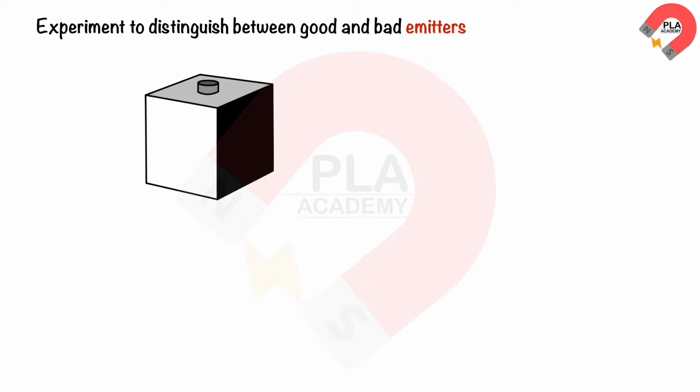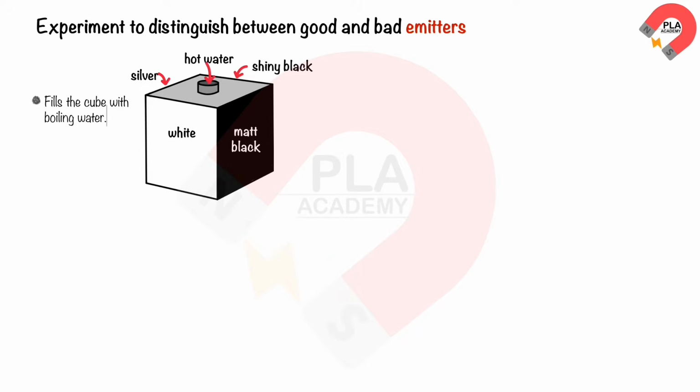An experiment to distinguish between good and bad emitters of infrared radiation. Set up the experiment as shown. The metal cube has its vertical sides painted with 4 different surfaces: matte black, white, shiny black, and silver. Fill the cube with boiling water. Leave for 1 minute to enable the surfaces to heat up to the temperature of the water.